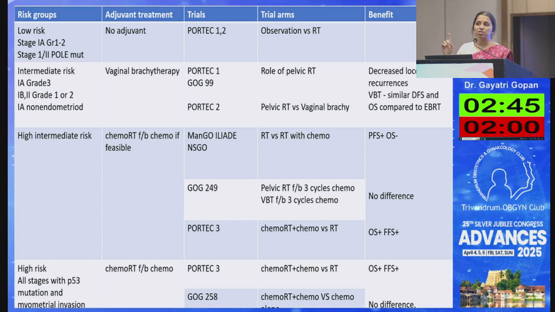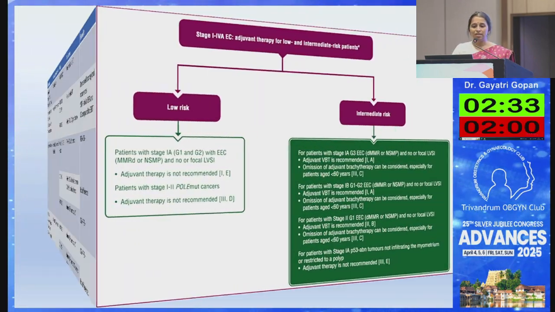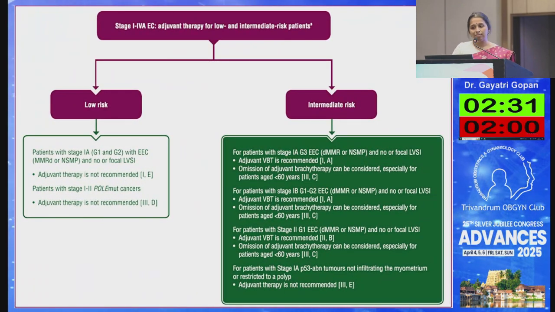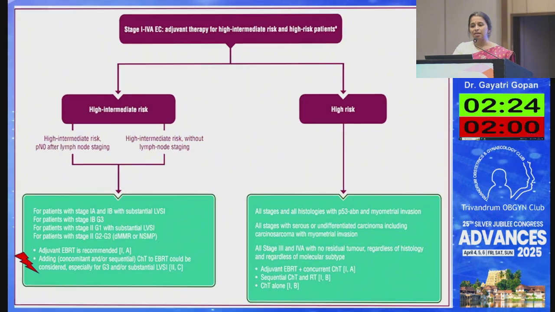In the case of substantial LVSI or in the case of high-grade histologies, there is a benefit for chemotherapy also. And definitely for all high-risk cases, we give chemo-RT followed by 4 cycles of chemotherapy. So this is what is mentioned, and due to the lack of time, I am not going into this because this has already been mentioned. Low risk, intermediate risk, high intermediate risk and high risk, what is the management?